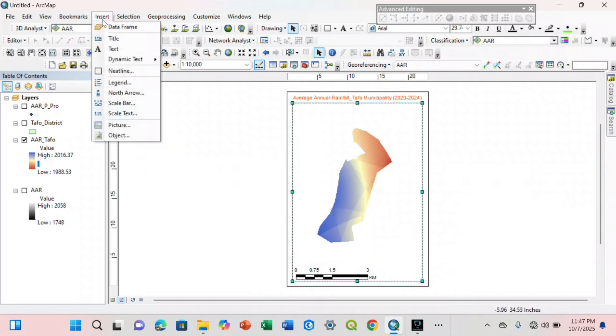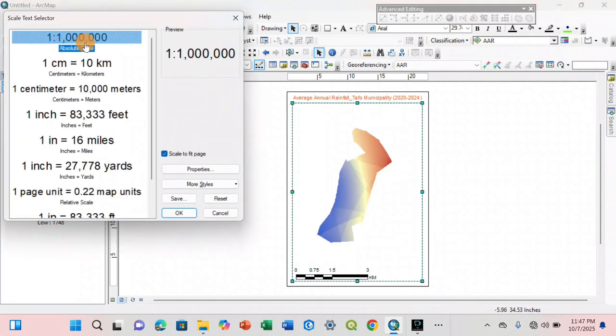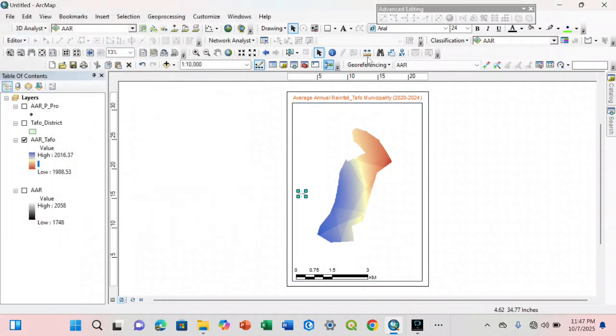Then let us go and insert our scale text. 45. Let me activate this ruler. The 45 is too small, so I'll go and select 63. 1:10,000.